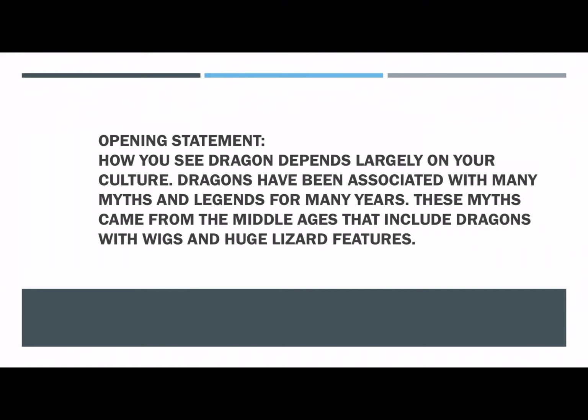So you can see this opening statement is just touching lightly, giving us an idea of what we are talking about today, and just a very brief outline about what we know so far about dragons from reading the text. So an opening statement is usually only about a paragraph long, that is purely just introducing what it is that you are talking about today.